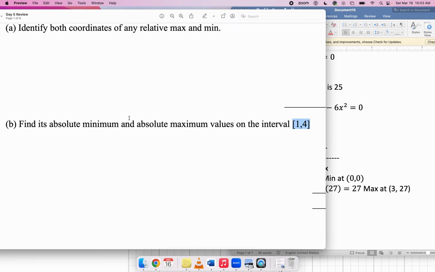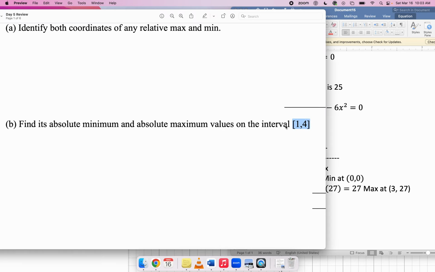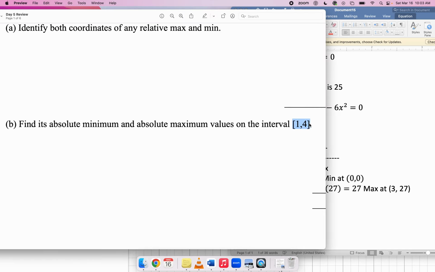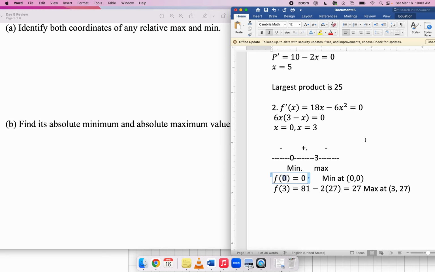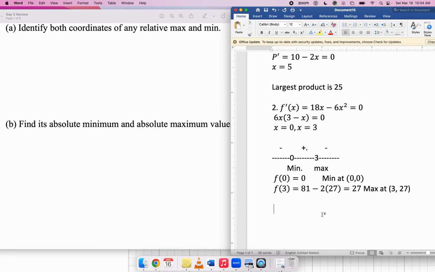Oh, and by the way, you should always ask yourself, are these critical points actually inside of the interval that we're given? x equals 0 is a critical point, but is that inside the interval? The answer is no, which means that for the purposes of this problem, we shouldn't even think about 0. So forget about 0, but 3 is still admissible, right? So that's still possibly one of the absolute mins or maxes. But we need to look at the value of the function at the boundary points, 1 and 4.